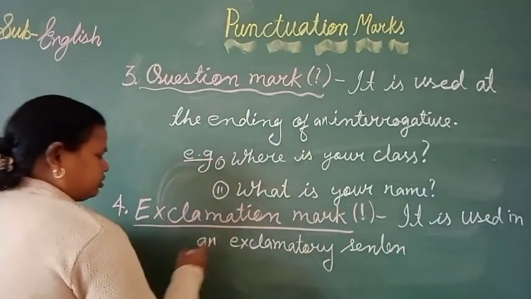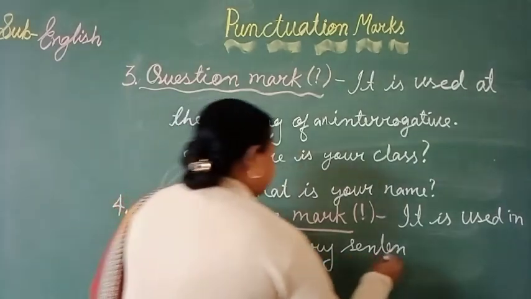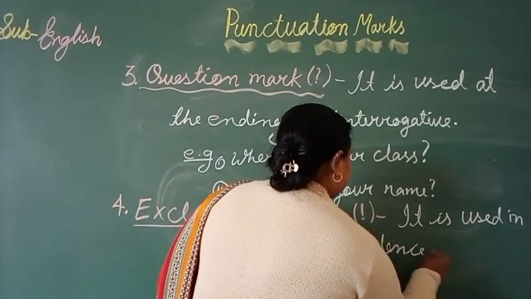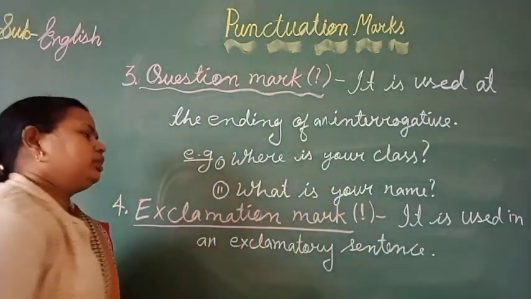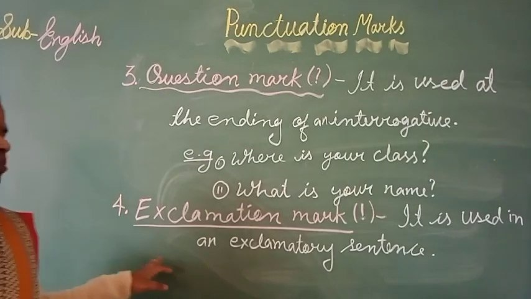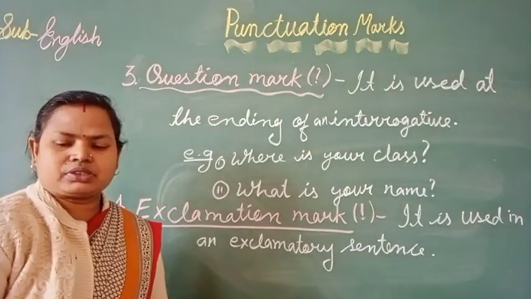It is used in an exclamatory sentence, or you can say at the ending of an exclamatory sentence which show exclamation.